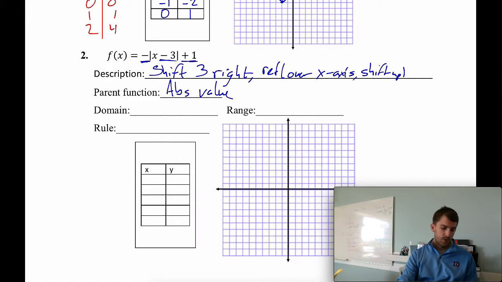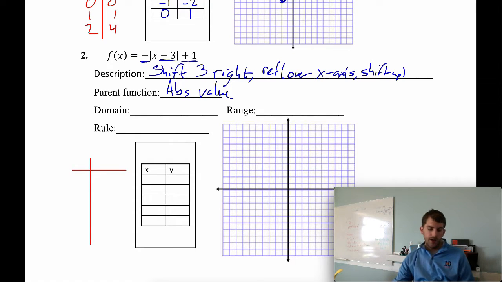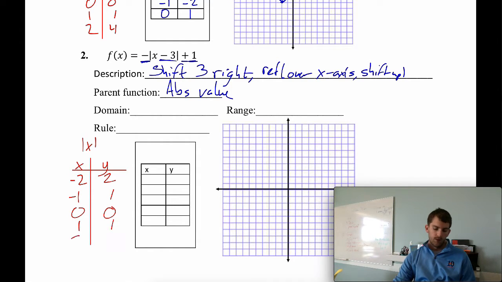So, making a quick table, let's do a parent function, absolute value. I'm going to do that in red. Let's just call it the absolute value of x, just to base it off. We don't need to give it a function name. We got x, and we got y's. Our x is negative 2, absolute value of that is 2; negative 1, 1; 0, 0; 1, 1; and 2, 2.